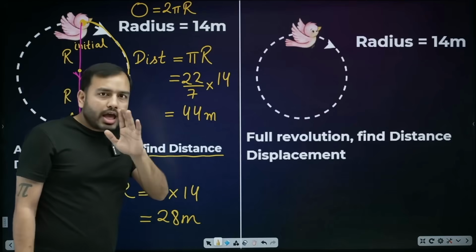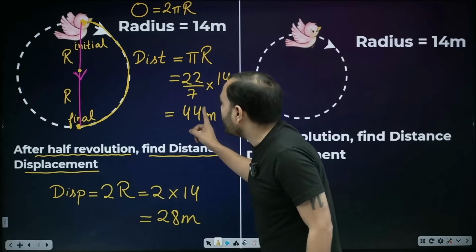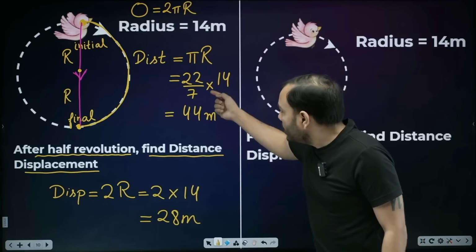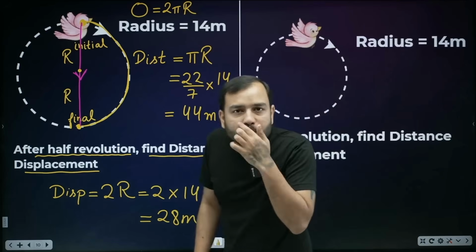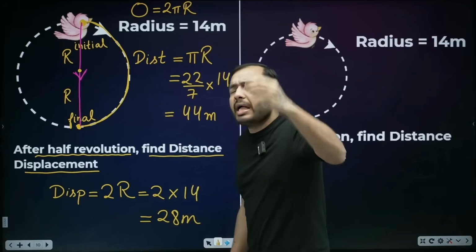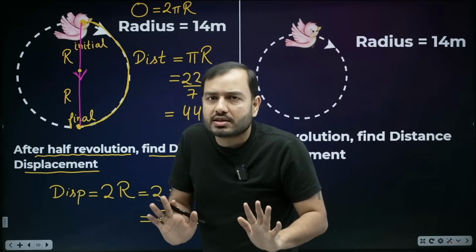Did you notice that in all the questions we have done till now, distance is coming out bigger than displacement? Notice here, distance is 44, displacement is 28. Beta, displacement is a thing which is always shorter than distance, and at most, displacement is equal to distance.